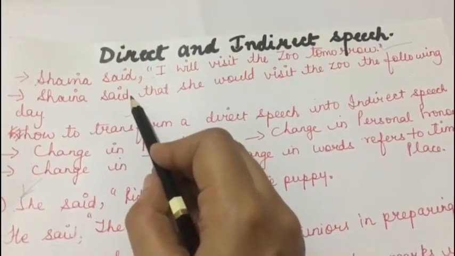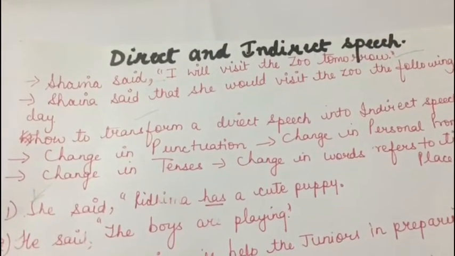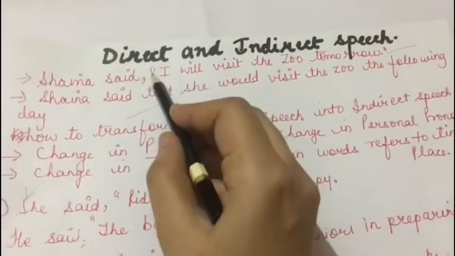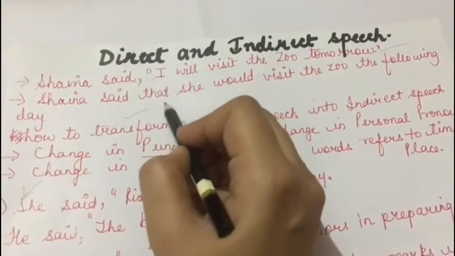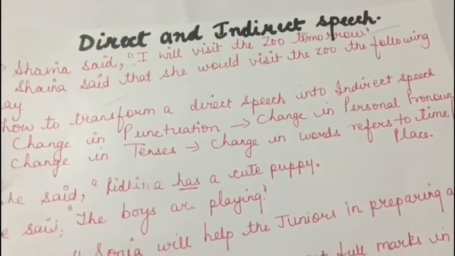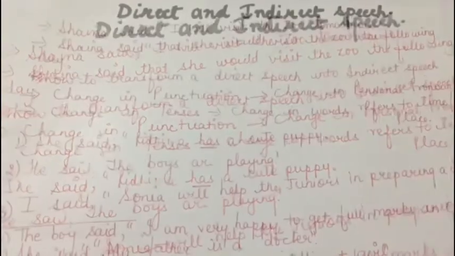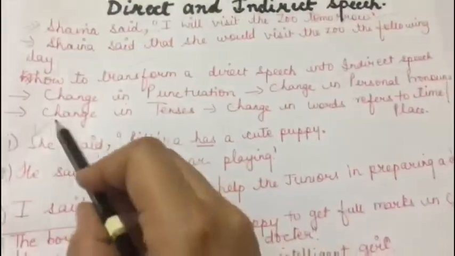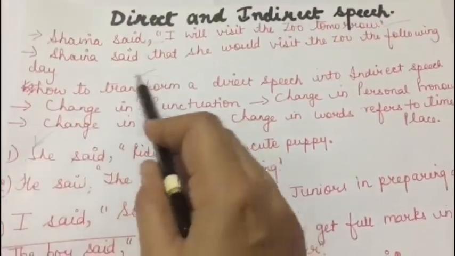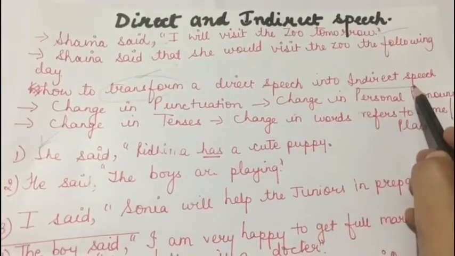into an indirect speech. So when we transform or change a direct speech into an indirect speech, there are some changes that take place in the punctuation, in personal pronouns, in tenses, and in words that refer to time and place. Okay. Now, the next thing is how to transform, that is change, a direct speech into indirect speech.